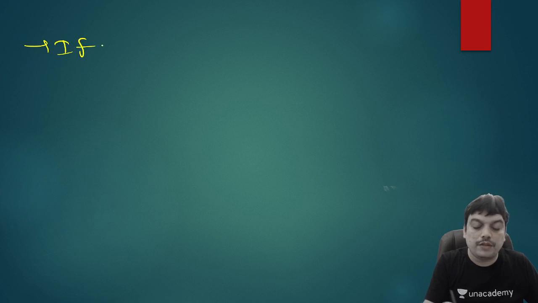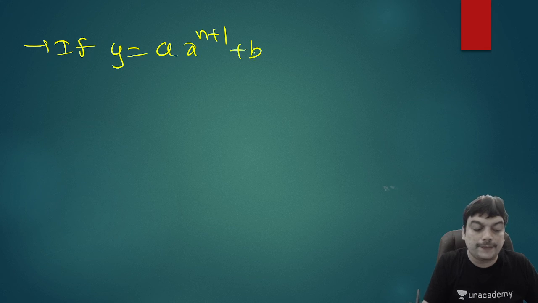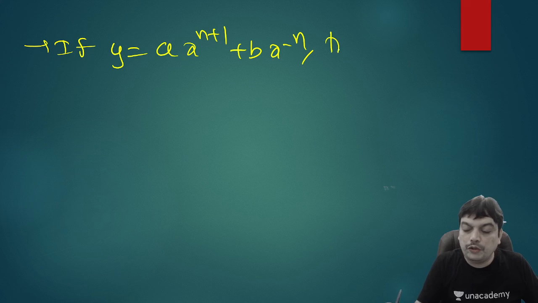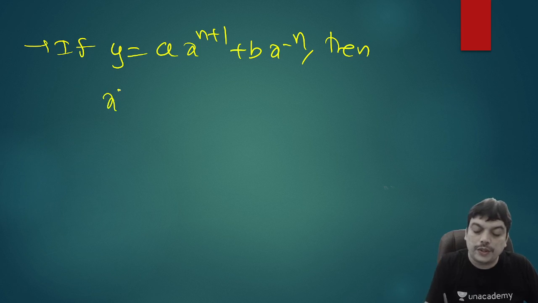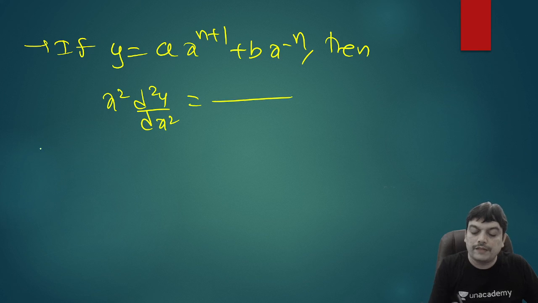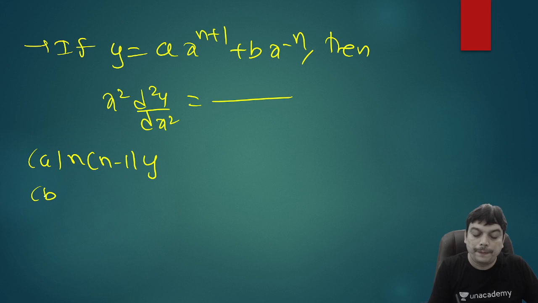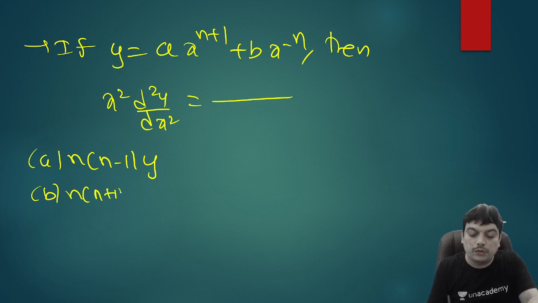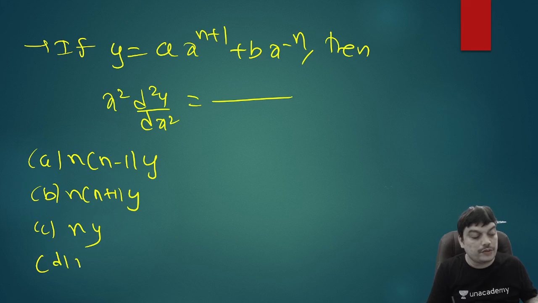If y is equal to a into x power n plus 1 plus b into x power minus n, you need to find out the value of x square into d square y by dx square. So let me give the options. The options are n into n minus 1 into y, n into n plus 1 into y, then ny, and finally you can have n square into y.